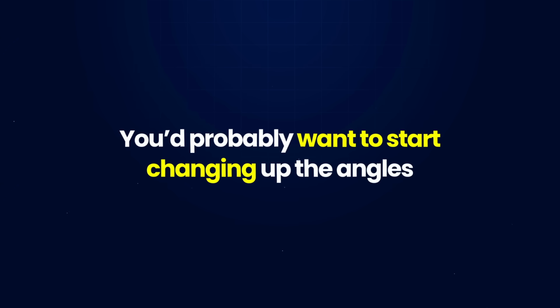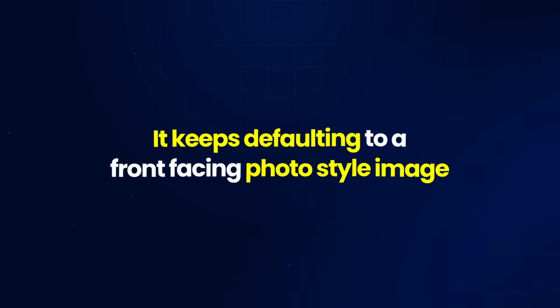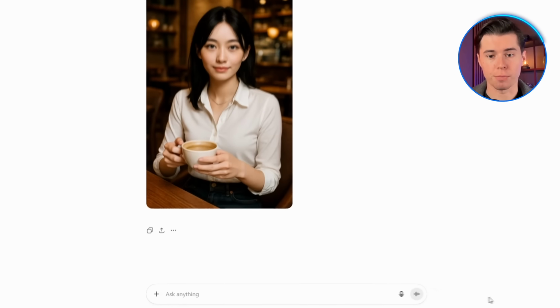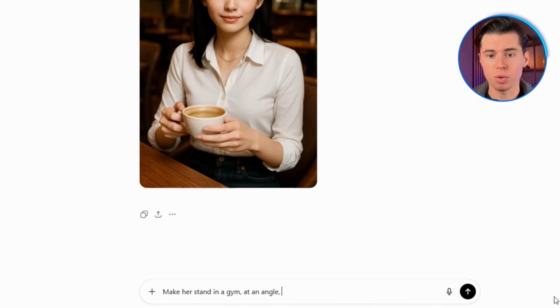Now, if you want to take this even further, you probably want to start changing up the angles, because right now, it keeps defaulting to a front-facing photo style image. So let's say I want her to be in a gym. I type, make her stand in a gym at an angle, turn slightly to the right.